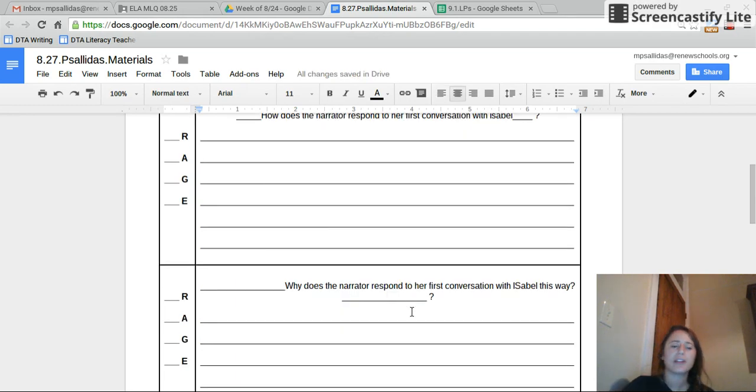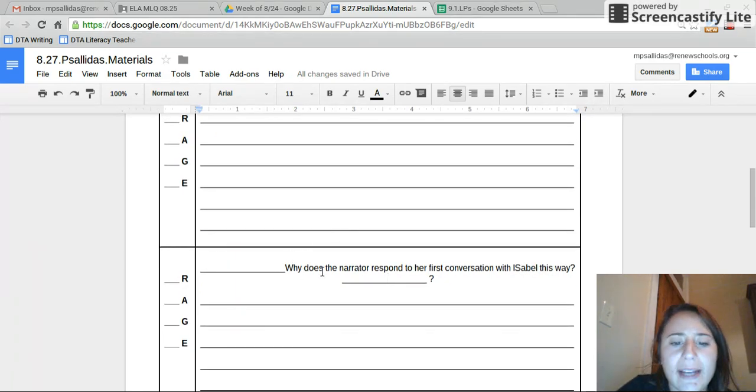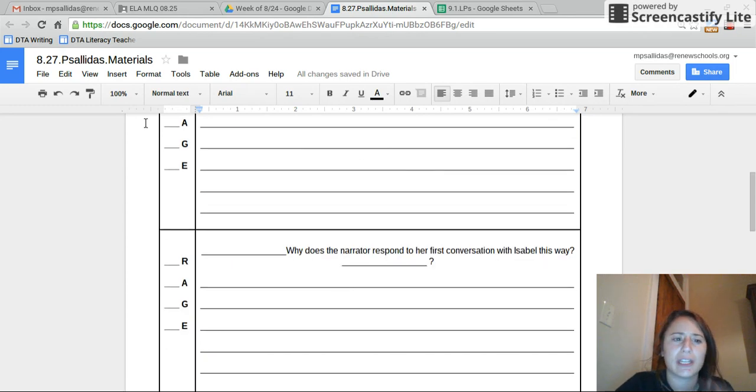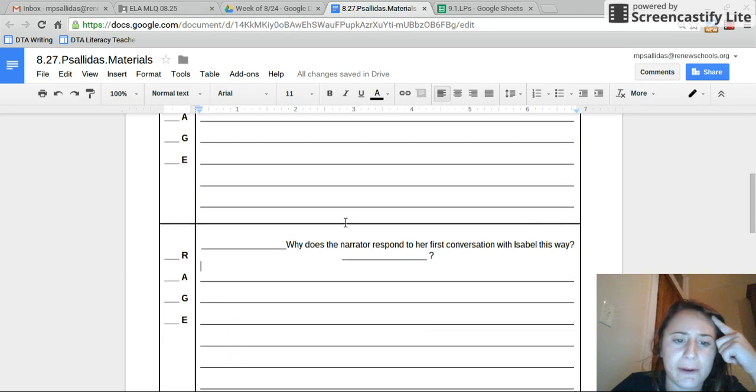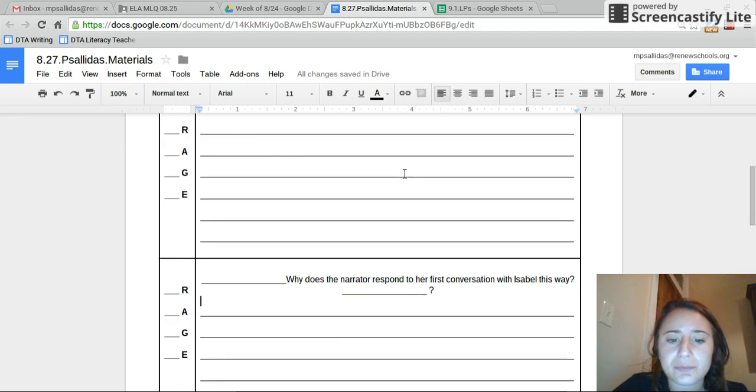Great. So now that you have done the first RACE, take a look at the second question. Why does the narrator respond to her first conversation with Isabel this way? So based off of what you wrote for your first RACE paragraph, now you want to take a look at your answer, and think, okay, whatever it was that our narrator did, either was she really nice, was she really friendly, whatever happened, why would she respond to her that way?